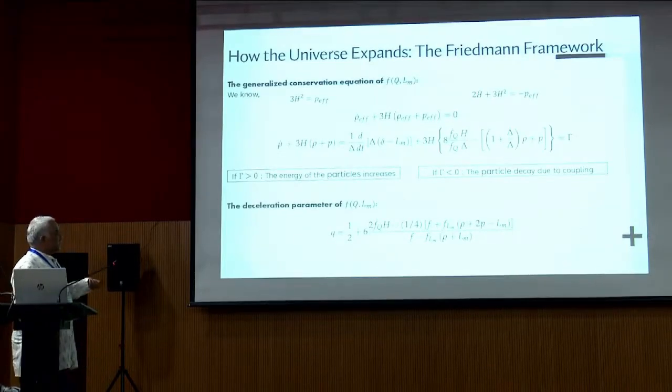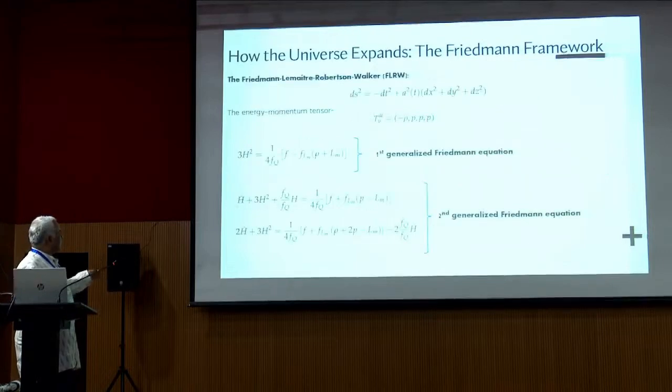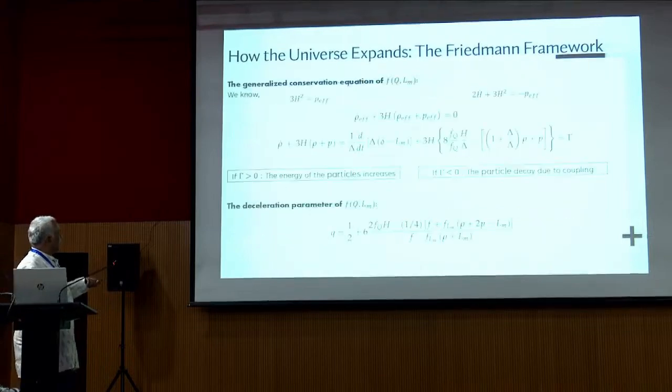Then coming to GR again, these are the two Friedman equations, one with effective density and another with effective pressure, and this is the conservation equation. Then the same thing, we generalize these two terms in the first Friedman and second Friedman equations in FQLM gravity. And so going for this gamma,